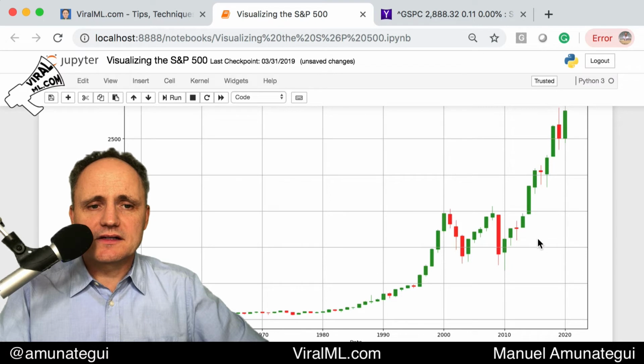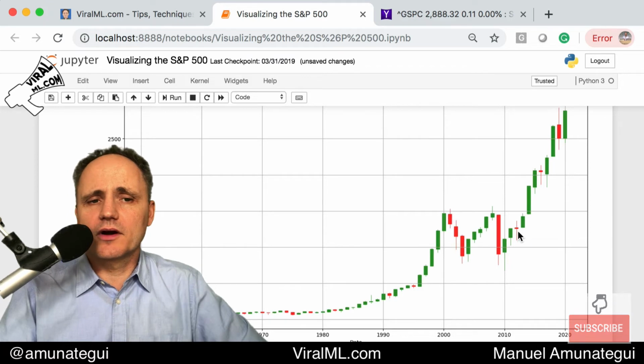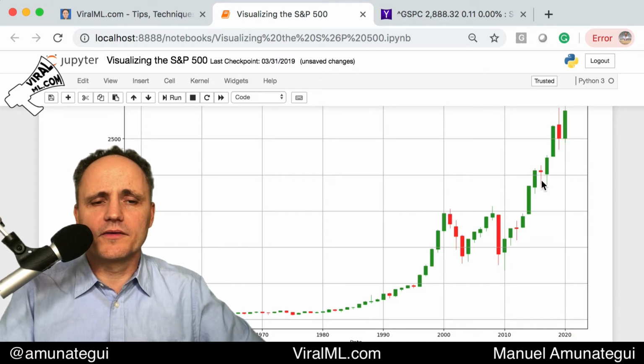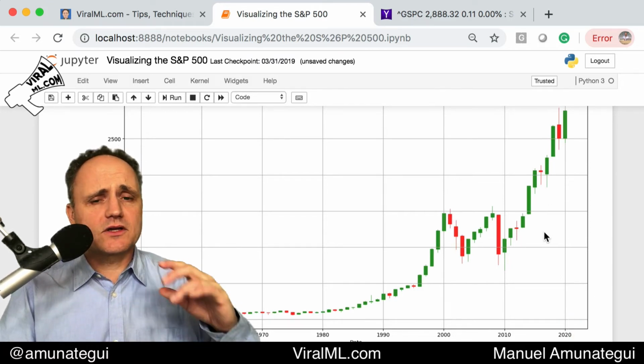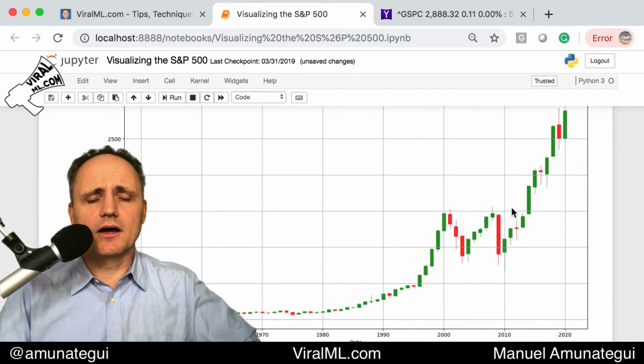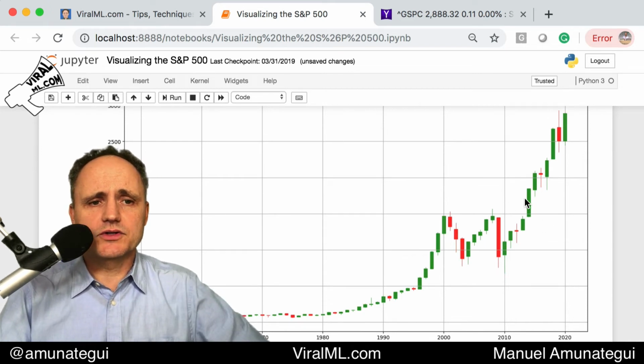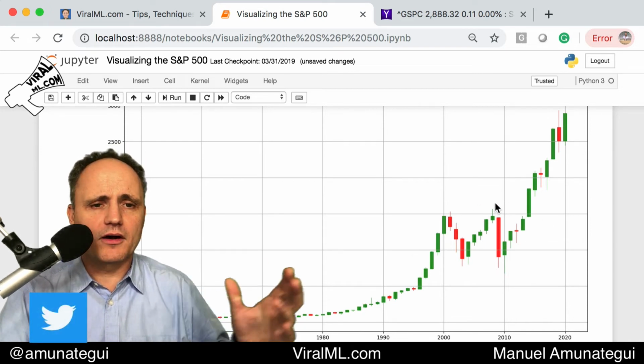Versus here, look at this cluster. They're not as long and they have tails. That means it opened here, it went down, went back up. And this is even worse, right? It opened here, explored downwards, didn't like it, explored upwards, didn't like it, and came back. So this whole year, whatever year that was, the market didn't do anything. Here as well, the market didn't do anything. And there's all sorts of trading techniques around candles. You're looking at the hammers, double bottoms, all these things.